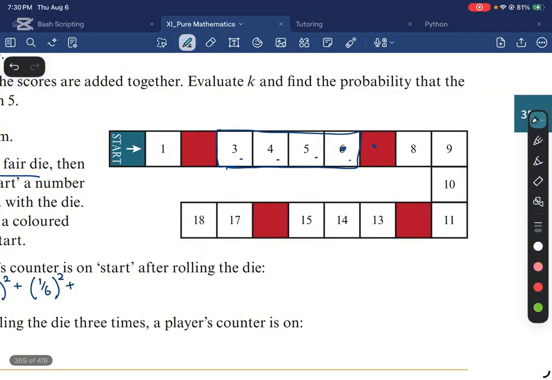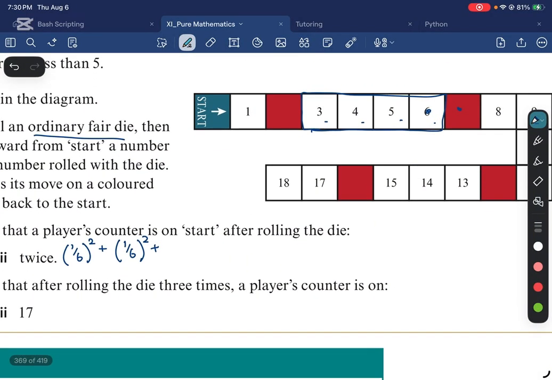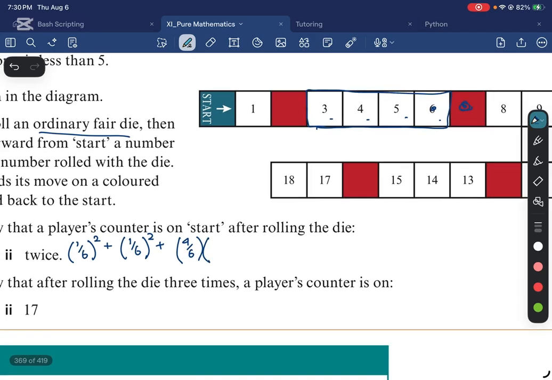All right, you get to these 4 numbers. So what is the probability that you get to these 4 numbers in the first place? Well, 4 over 6, right? And then for each of these numbers, you can end up in the square, right? And the probability of ending up in that square after you get any of these 4 places is 1 over 6. If you get to 3, there is one number that will take you here.